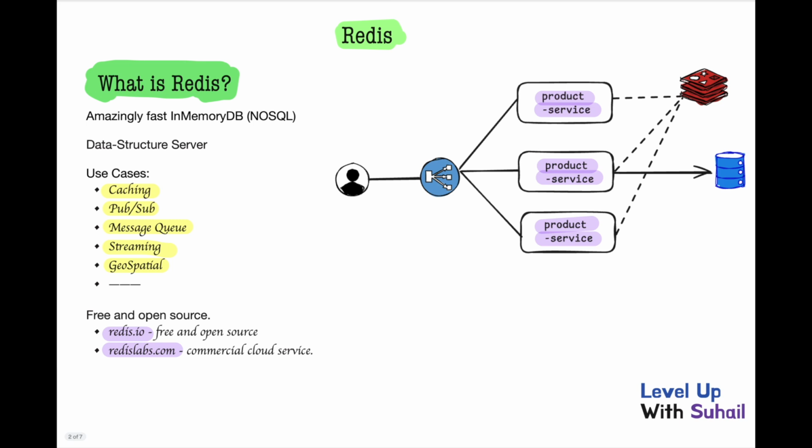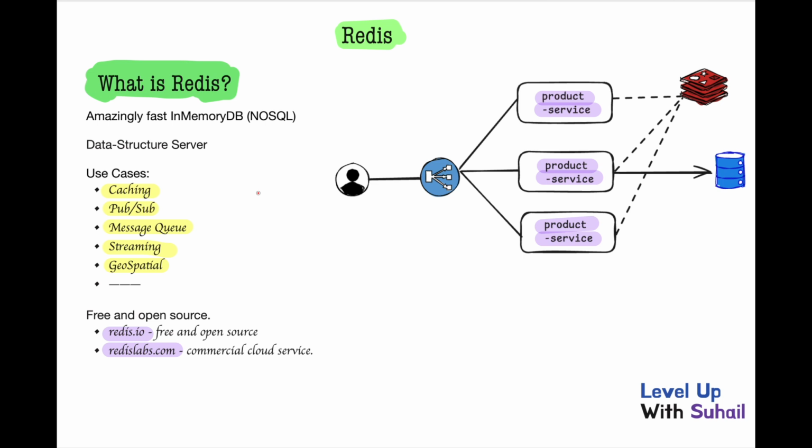So what is Redis? Redis is a most loved, amazingly fast in-memory database which comes under the NoSQL category. Is Redis fast? Yes, very fast. Its response time is at the sub-millisecond level. Now your next question could be, is it faster than MongoDB, Postgres, MySQL? Yes, it is much faster than all the other databases. Then you would ask, why can't we use Redis everywhere? Why are we using Postgres, MySQL or MongoDB?